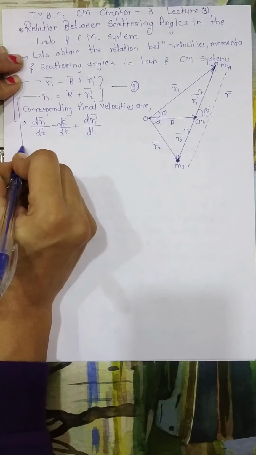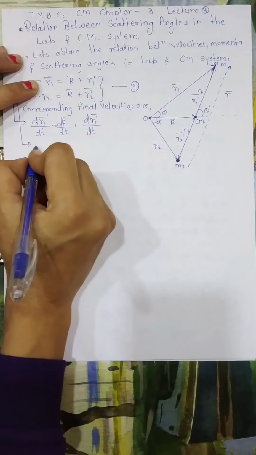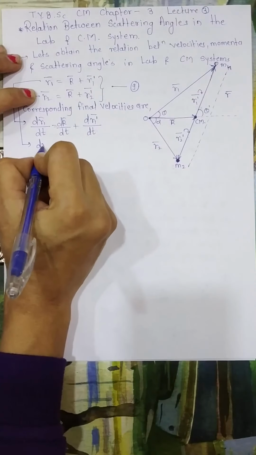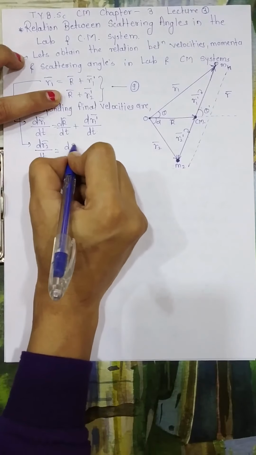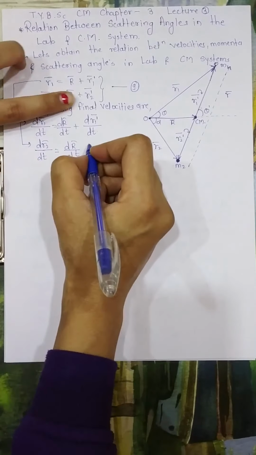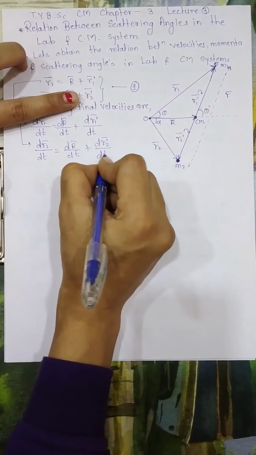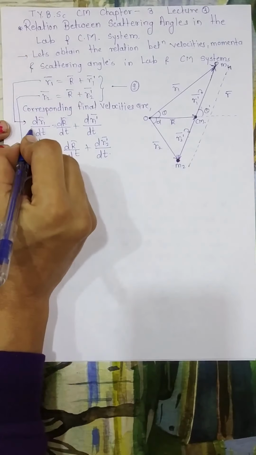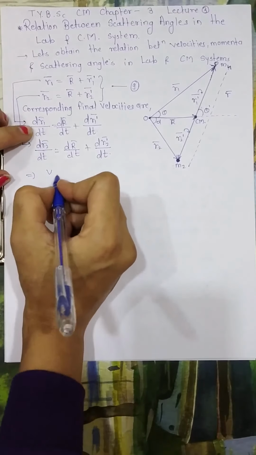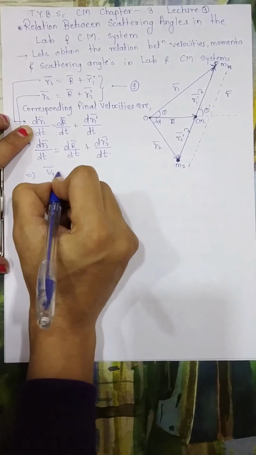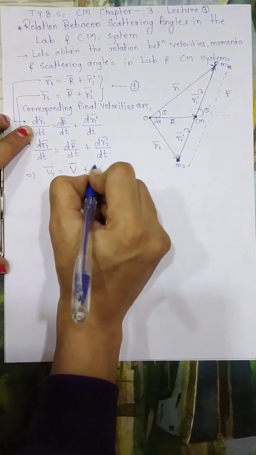And for this one, the corresponding velocities will be dr2 bar upon dt equals dr bar upon dt plus dr2 dash bar upon dt. According to this, I can write V, which is nothing but velocity: V1 bar equals capital V bar plus V1 dash bar.